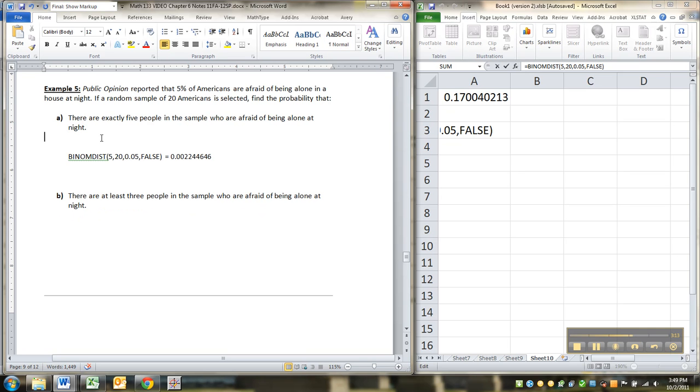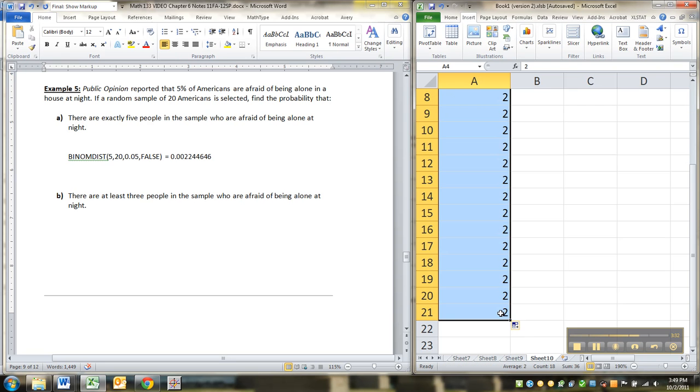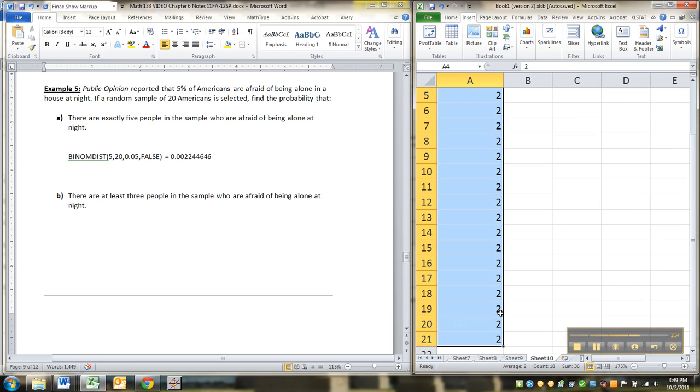Now, what about the probability that at least 3 people in the sample are afraid of being alone? All right, now here's where it gets tricky. So let me do this a different way. So number afraid, we could have 0, 1, 2, all the way up through, I'm going to have to make this smaller so you can see, 20.